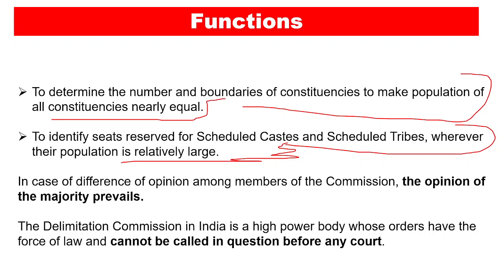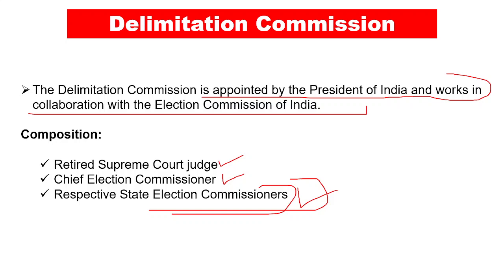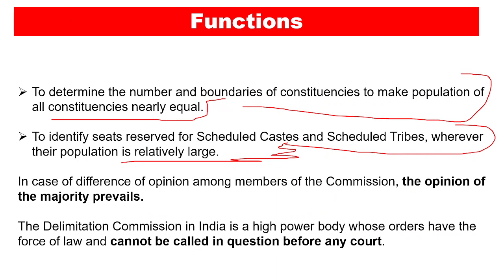Now in case a difference of opinion occurs between the 3 members, that is the retired Supreme Court judge, the Chief Election Commissioner and the respective State Election Commissioner, then the opinion of the majority prevails. And the Delimitation Commission in India is a high power body whose orders have the force of law, and its decisions cannot be called in question before any court. This is the power of the Delimitation Commission.